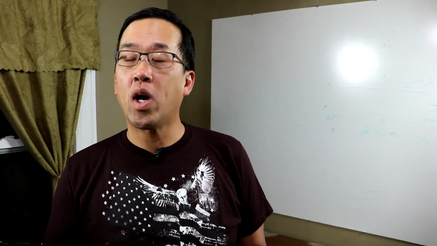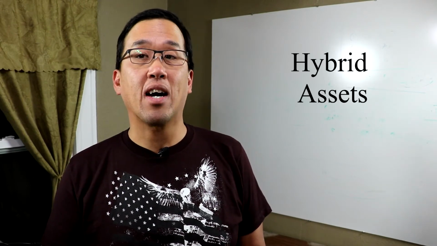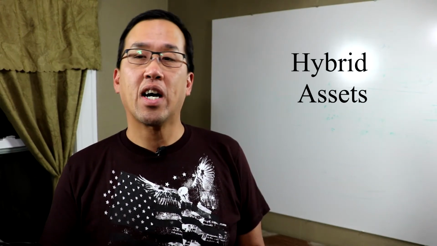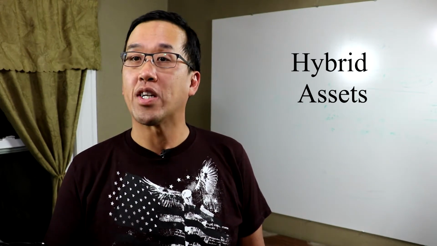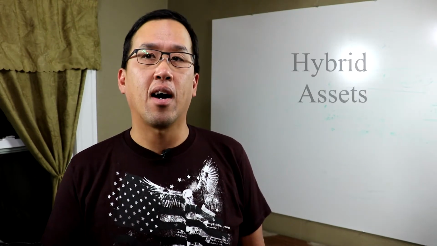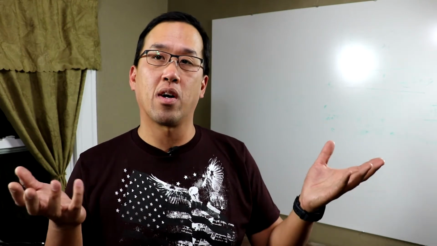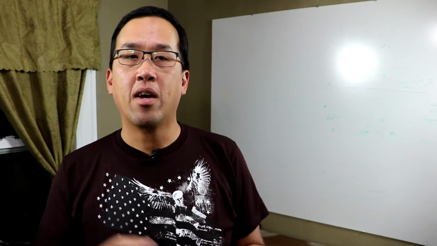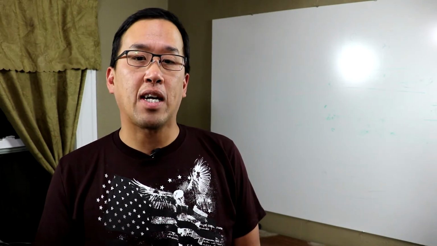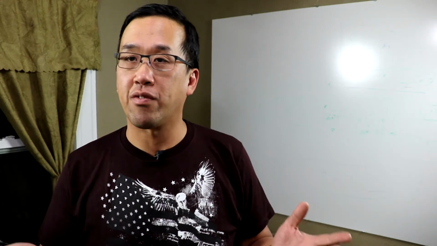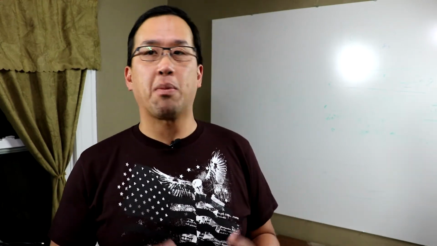So number one is going to be the existence of a hybrid asset. A hybrid asset is going to be something that is not 100% community or 100% separate property. Like it doesn't neatly fall into either or, it's basically some percentage separate, some percentage community. A really common reason why this happens is something that you might buy, for instance, before the marriage, you pay for a little bit, but then you pay for it during the marriage as well.